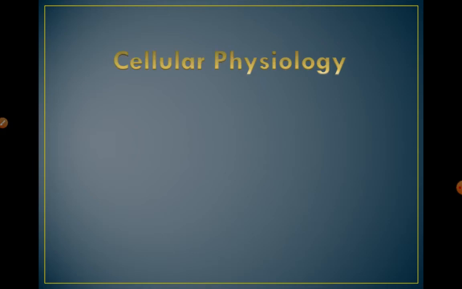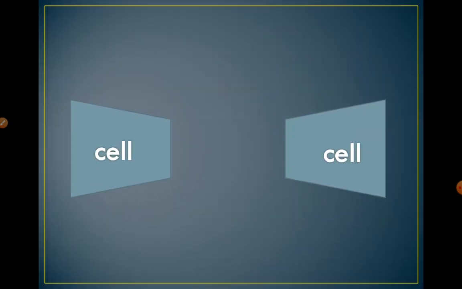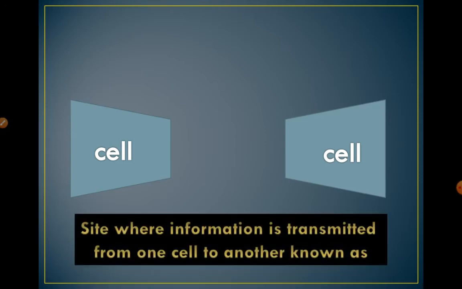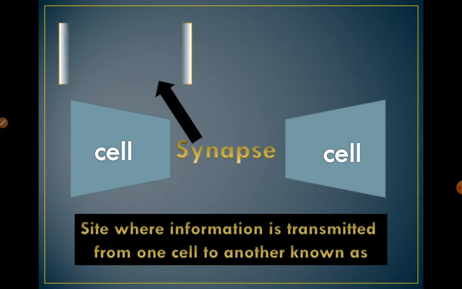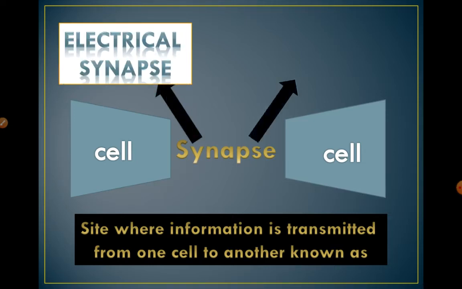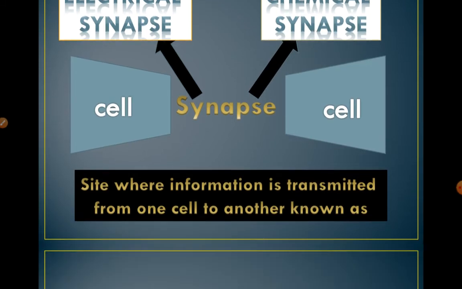Today we're going to talk about synaptic transmission. The site where information is transmitted from one cell to another cell is known as a synapse. And we have two types of synapses: electrical synapse and chemical synapse.